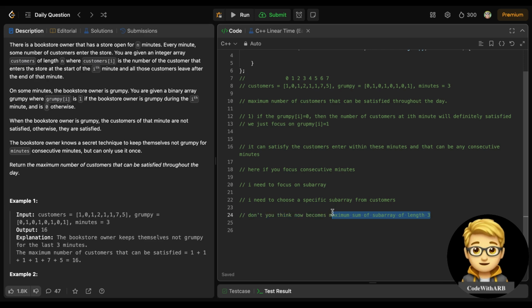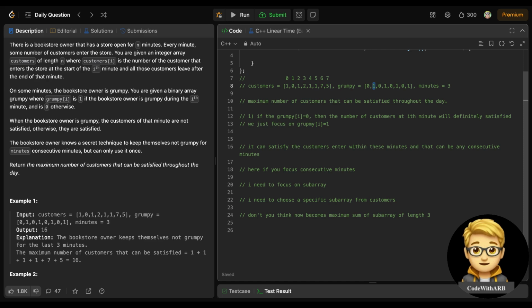But there is a slight twist: you will focus on the grumpy value 1 only, not 0, because 0 will automatically be included. We can definitely take the customers whose grumpy value is 0, but whose grumpy value is 1, we need to take that, right?